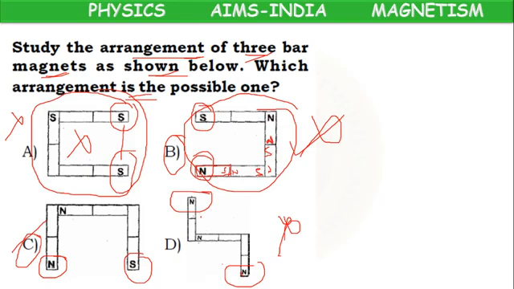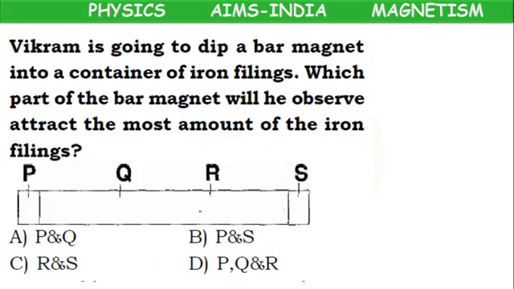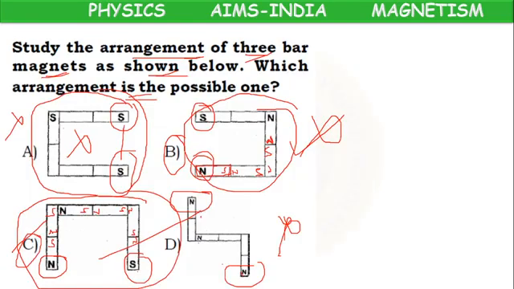But here in option C, this is north, this is south, north, south, north, south, north, south, north, south. So this arrangement is accurate. So this is the correct possible arrangement.